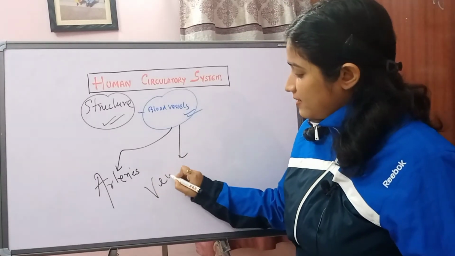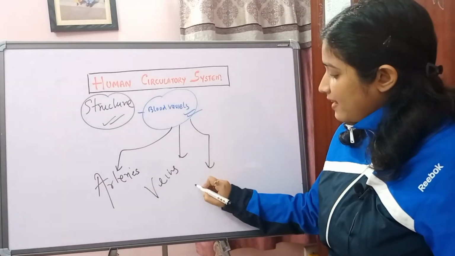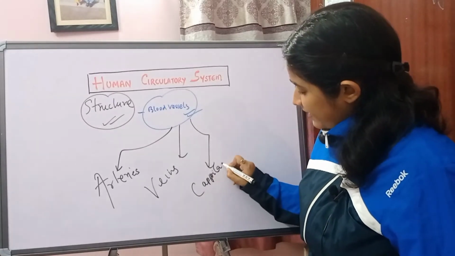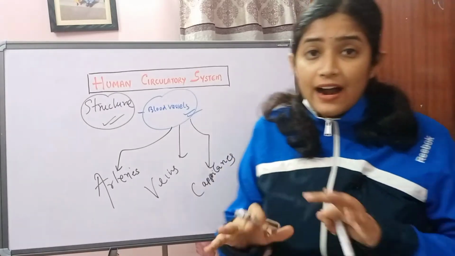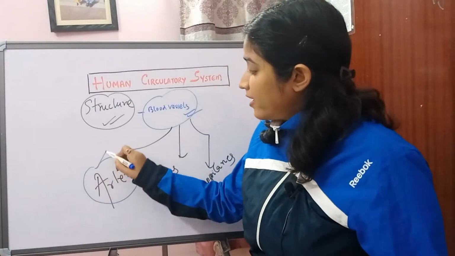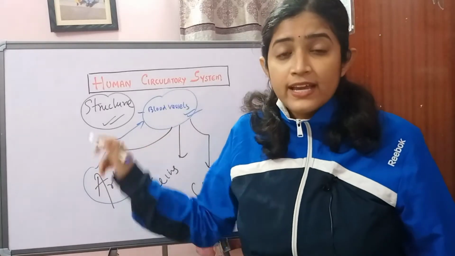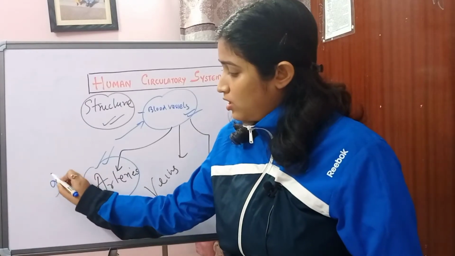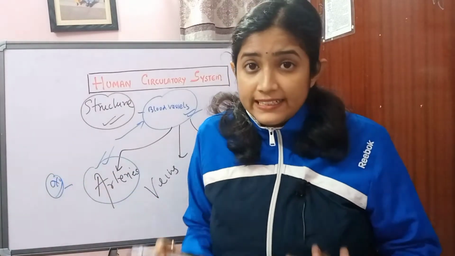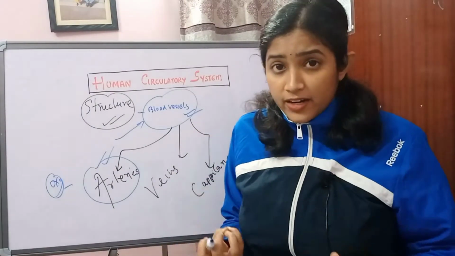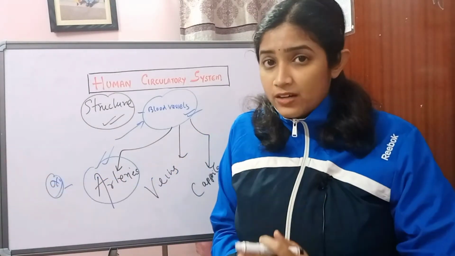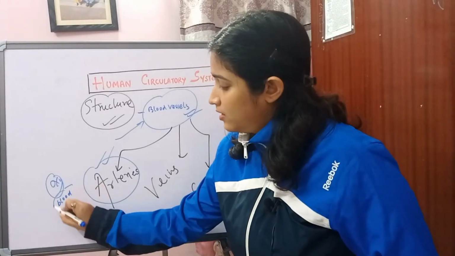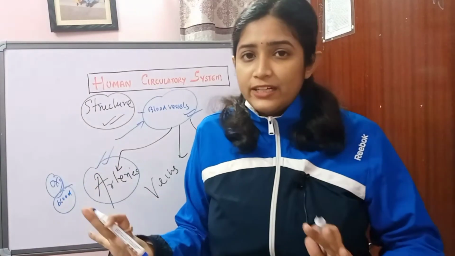Next is veins, and last but not the least are capillaries. What are arteries? Arteries are kind of blood vessels which are specific to carrying oxygenated blood. They carry mainly oxygenated blood from the heart to different parts of the body. Okay, there are exceptions, we will tell you later.